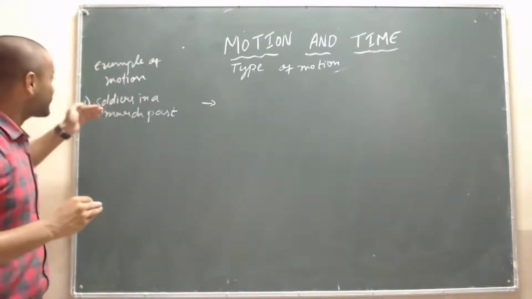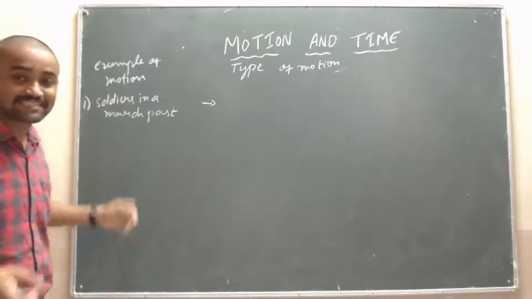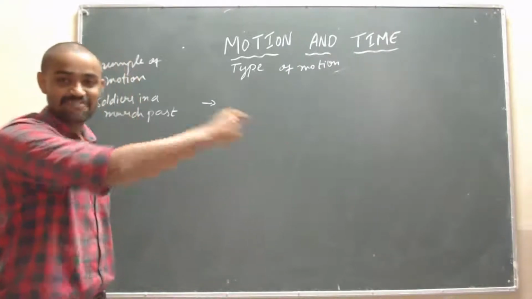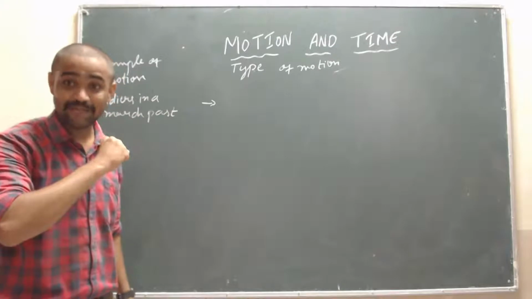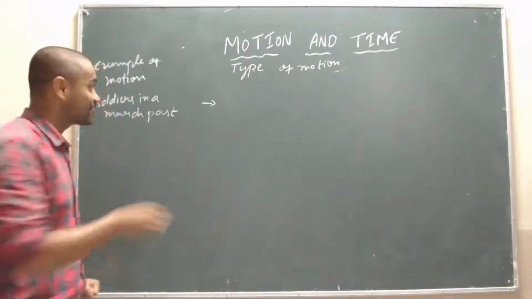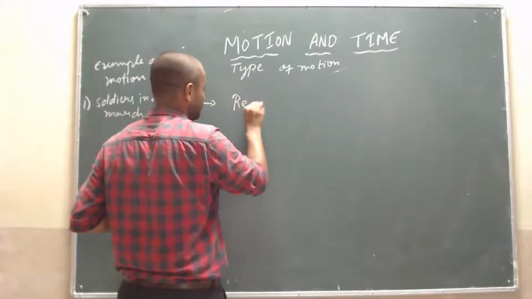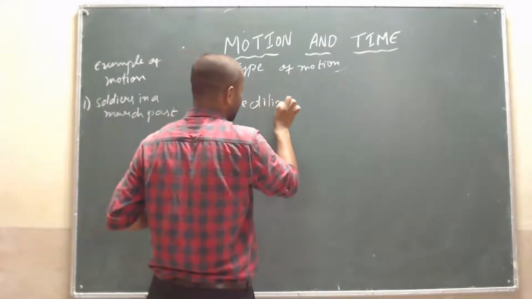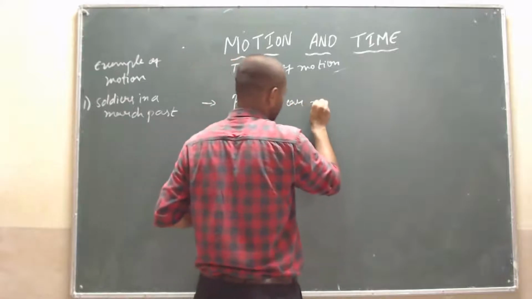Why, sir? Because for soldiers in a march past, there will be a straight line motion, isn't it? There will be straight line motion. Very good. I will write it here: rectilinear motion.